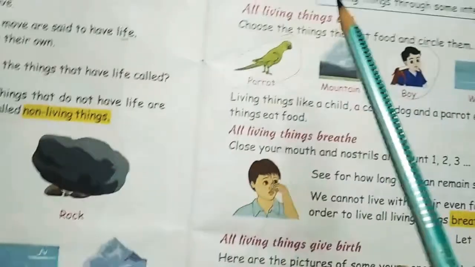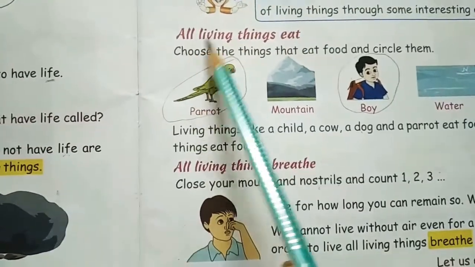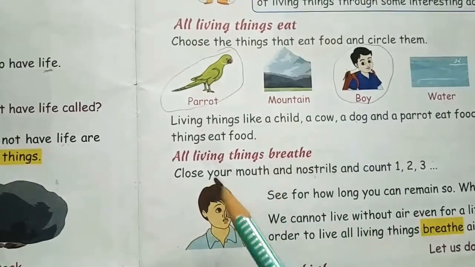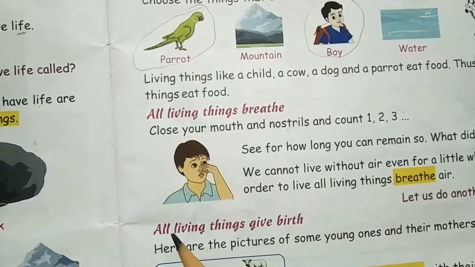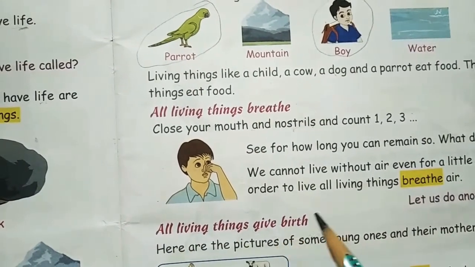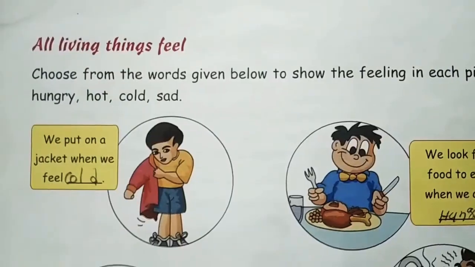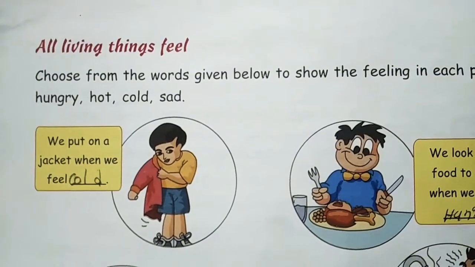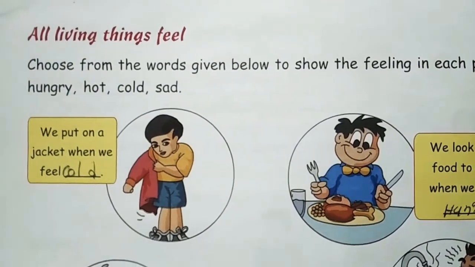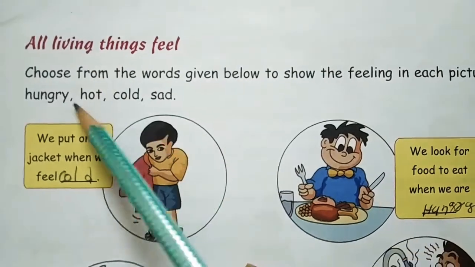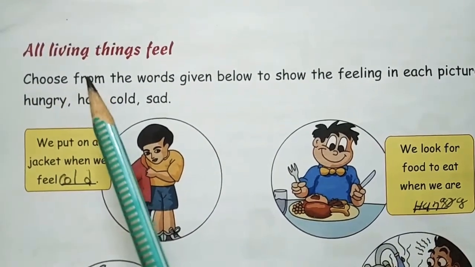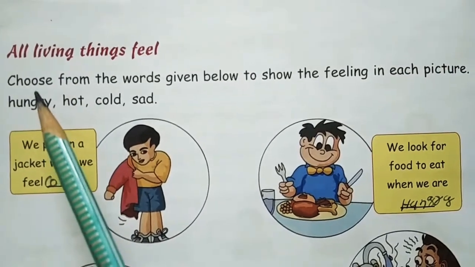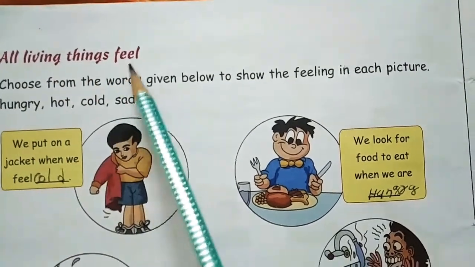So the first point about living things is what? All living things eat. Next is all living things breathe, children. Okay. Next point is all living things give birth. So children, coming to the next point, all living things feel. Yes or no, children? Do you feel cold? Yes. Do you feel hot? Yes. Right? Do you feel sad? Happy? Yes, children. So all living things feel.